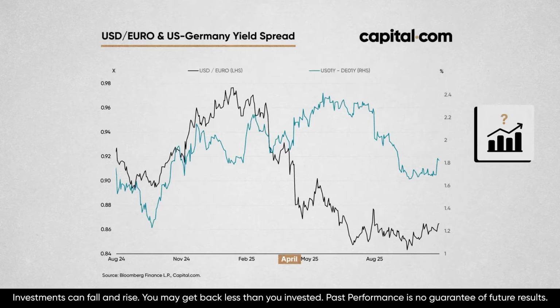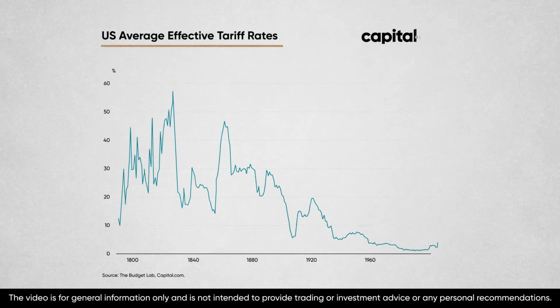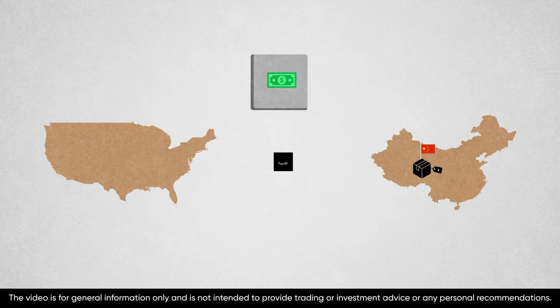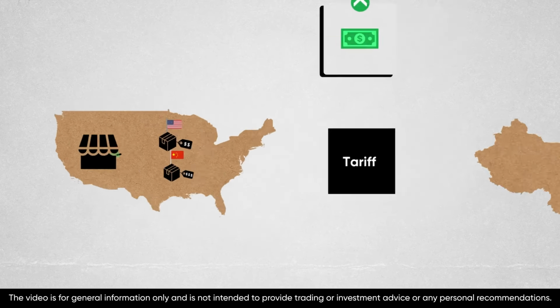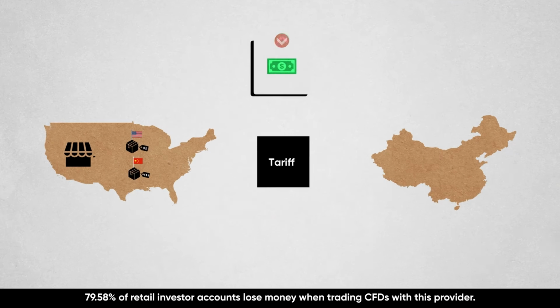So chronic economic uncertainty likely plays into it, but those tariffs do too. The wave of new levies on imports since January has brought the average US tariff rate from 2.5% to nearly 20%. In theory, tariffs should strengthen the dollar because they incentivize domestic companies to buy more American goods. But in reality, the opposite is happening.